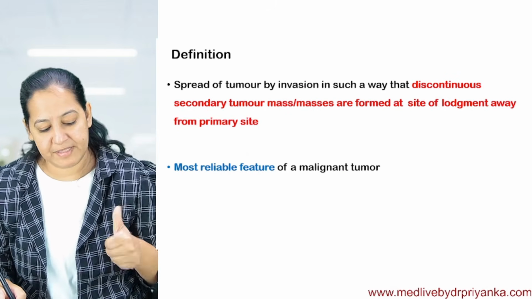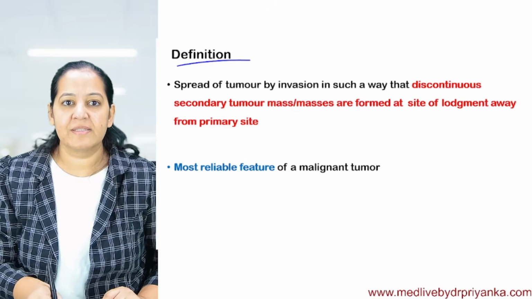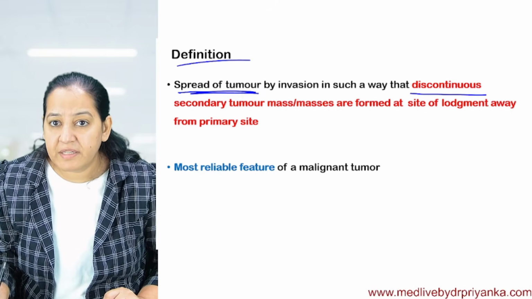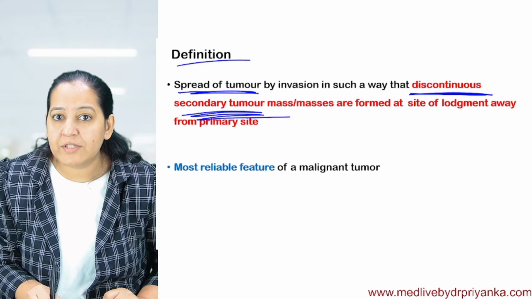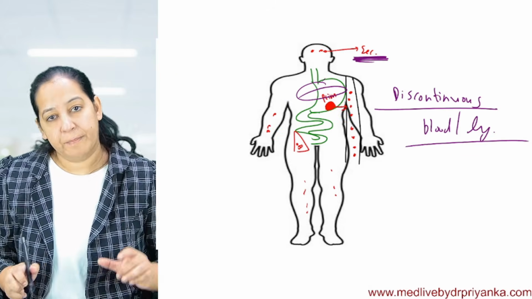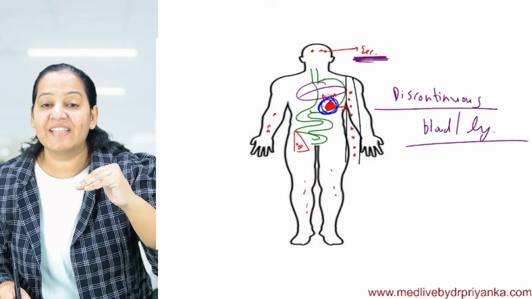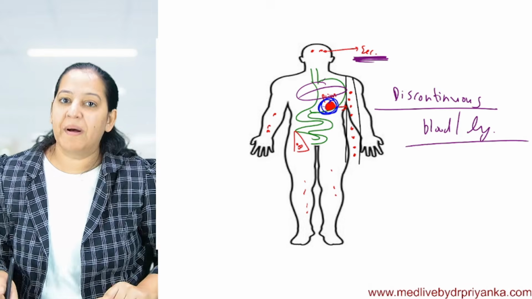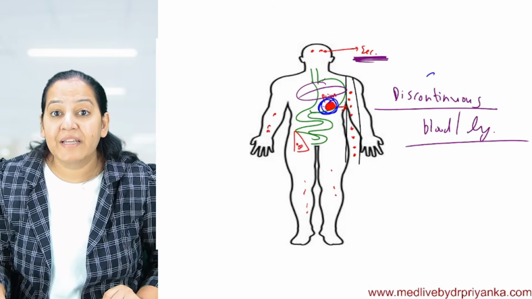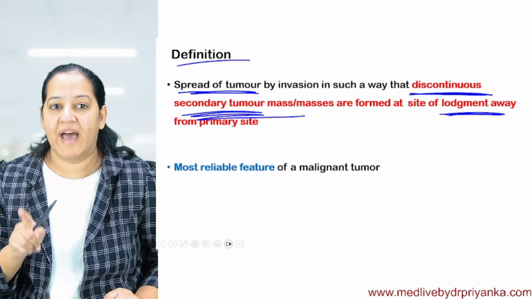How many of you got it? Give me a thumbs up. Keep interacting, people. So what is the definition of metastasis? It is the spread of tumor in such a way that multiple discontinuous secondary tumors or masses are formed at different sites of lodgement of the primary tumor. The primary tumor is at one place, but it leaks into the blood or lymphatics, and via leaking it gets deposited in multiple other organs, and this is how multiple secondary discontinuous masses are formed in the body, and this is known as metastasis.